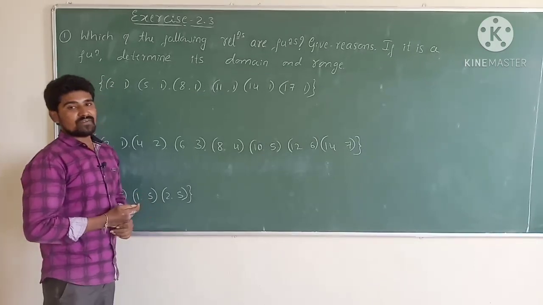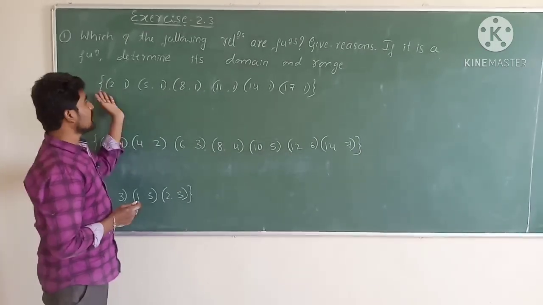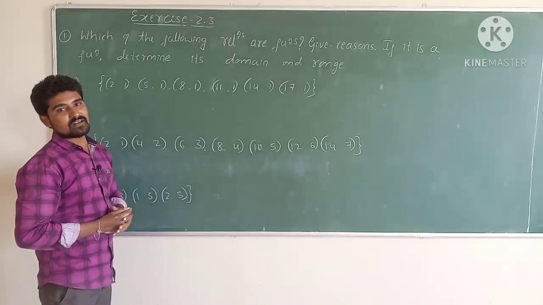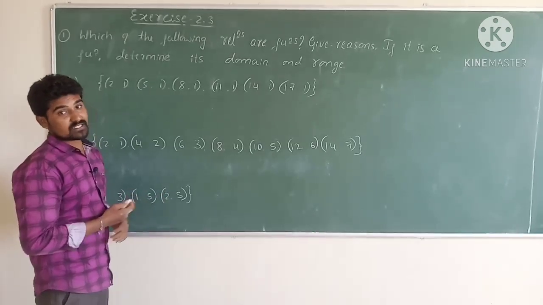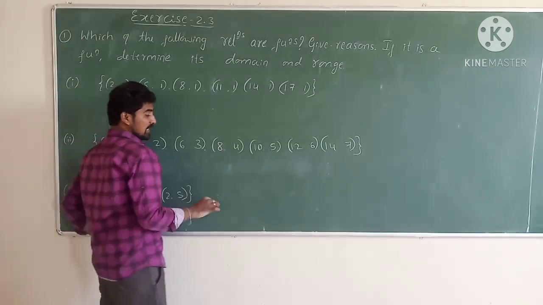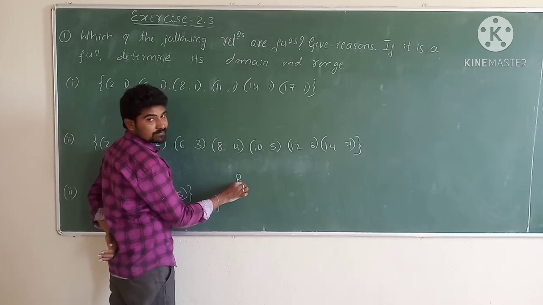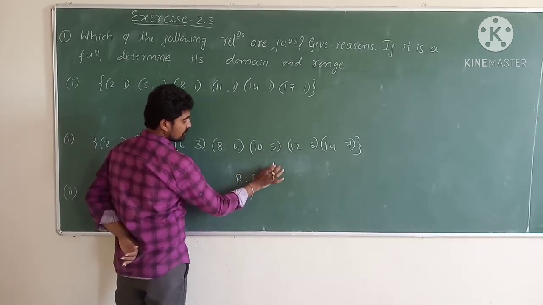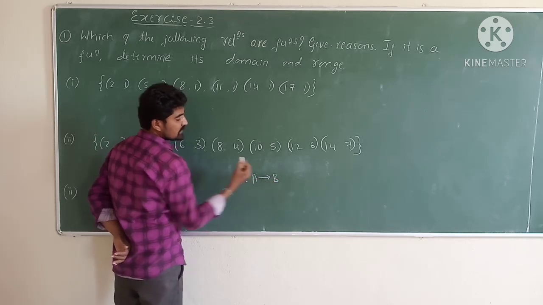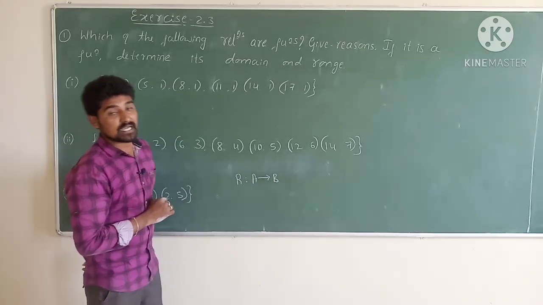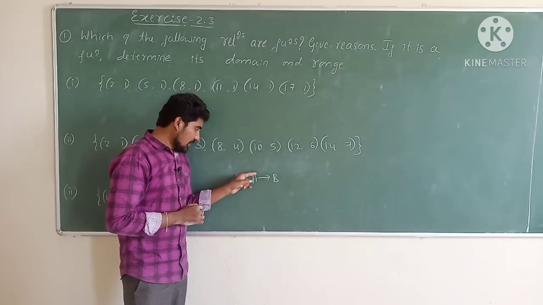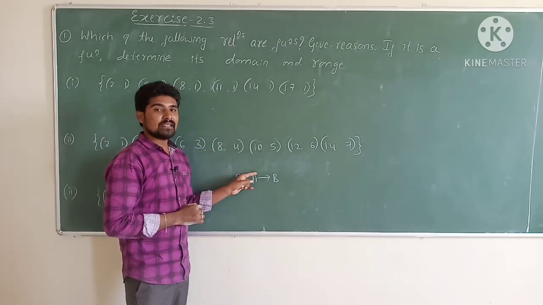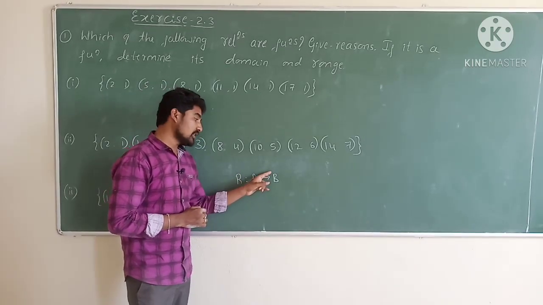What is meant by a function? Then only we should identify whether this relation is a function or not. Function andre, I already discussed with you people. So any relation R defined from set A to set B is said to be a function if every element of the set A must and should have a unique image in the set.